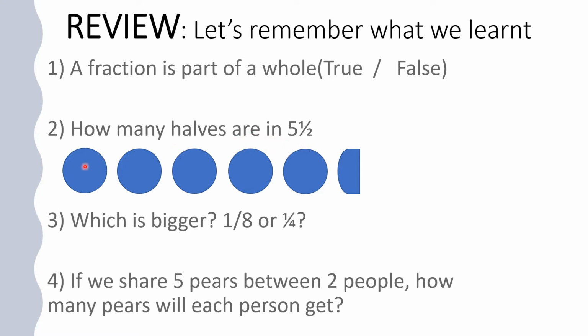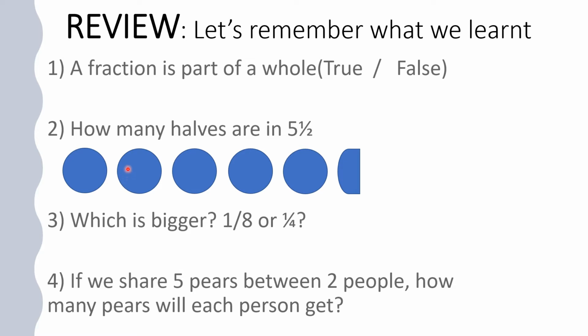I said to you that if you find it very difficult, all you need to do is draw 5 circles and a half of the circle. To make half of the circle, all we need to do is divide it into 2. Then in one circle we have how many halves? 2 halves. Put a line in between. We have 1/2 on this side, 1/2 on this side.